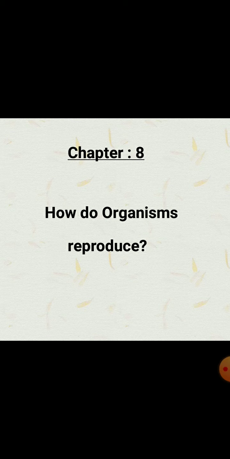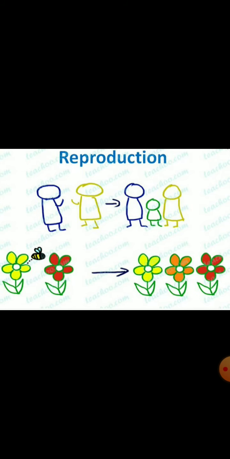We will study a new chapter. Chapter number 8. How do organisms reproduce? Before we learn the mechanisms by which organisms reproduce, let us recall what we have studied in our previous standards. First of all, what is reproduction? The process by which all living organisms produce new individuals similar to themselves. This process is known as reproduction.